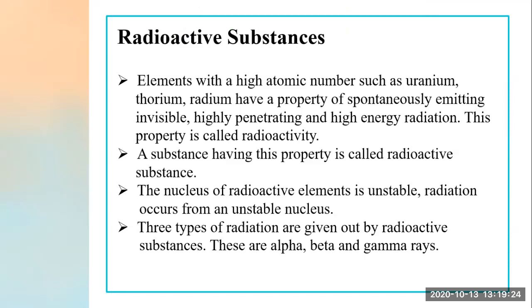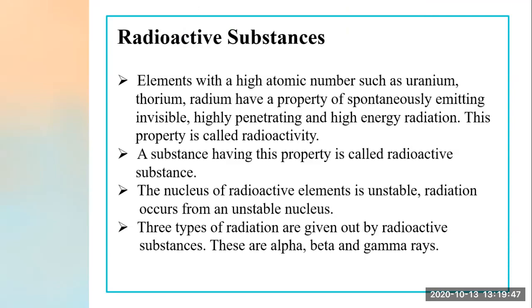After that, we saw one diagram, right? In the lead box, a radioactive substance was put and allowed to go out, and in the electric field, the alpha rays, beta rays and gamma rays were deviated.